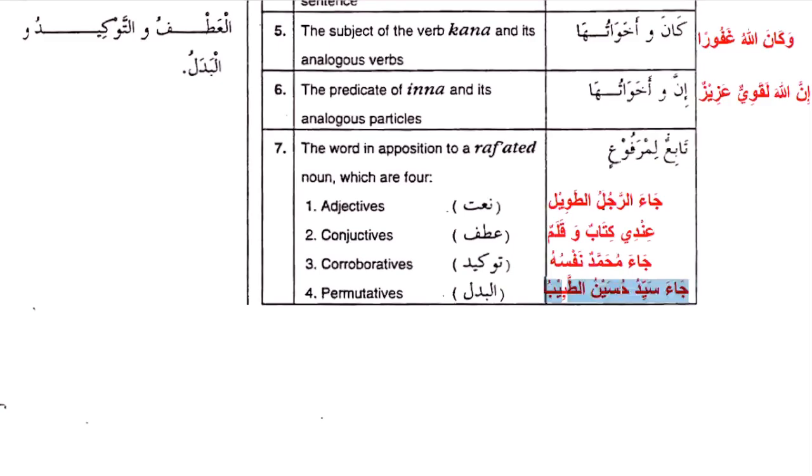So it is badal, a substitute. I could have just said ja'a at-tabib, the doctor came here. But if I say Mr. Hussein the doctor came here, it can be substituted. It's a substitute, meaning that if I remove one of them, the sentence still makes meaning. I hope that is clear. So in that case, the noun and its badal are also going to have the same i'rab. If it is marfu, it must be marfu.